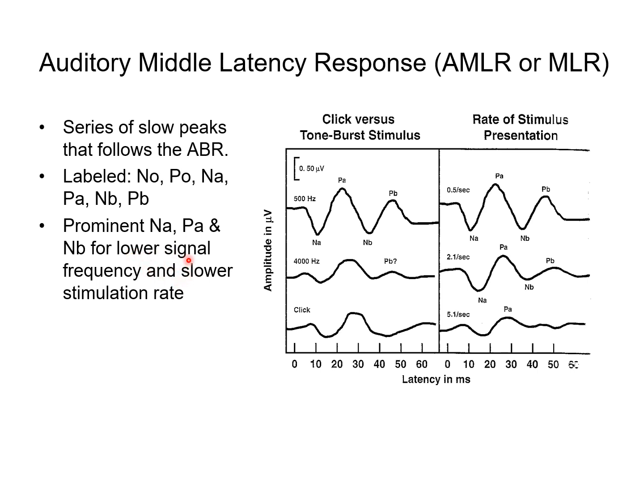So what do we mean by lower signal frequency? If you look at the left-hand side of this graph, the MLRs are evoked by a 500 Hz tone burst for the top waveform. As you can see, we have NA, PA, NB, and PB. If we elicit MLR by using a 4000 Hz tone burst, we get an MLR like this. You still see NA, PA, and NB, maybe PB, but their amplitudes are not as big as at 500 Hz.